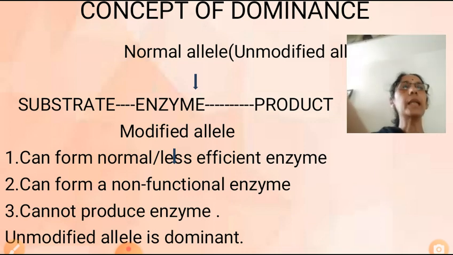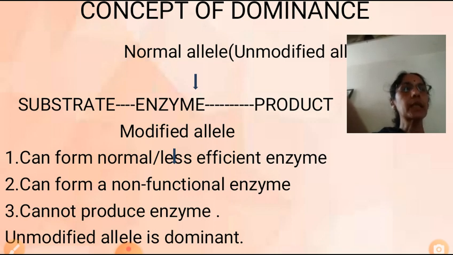But when the allele is modified, this modified allele can produce either a normal enzyme or a less efficient enzyme, or it can form a non-functional enzyme, or it cannot produce the enzyme at all.